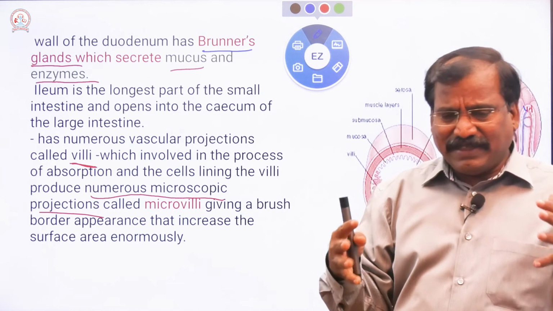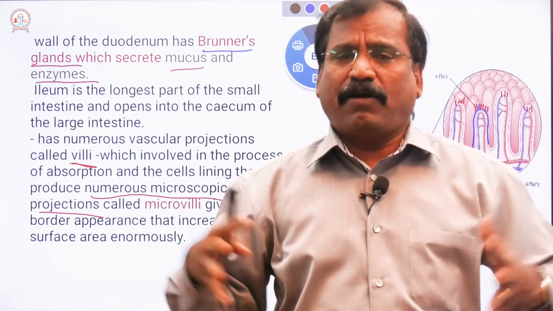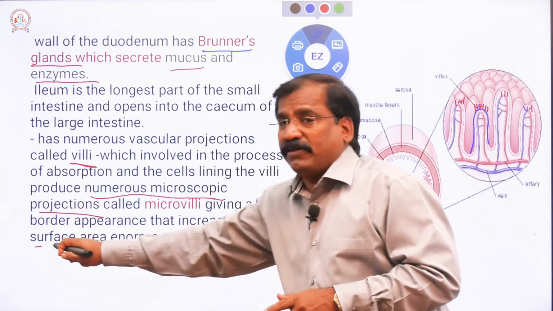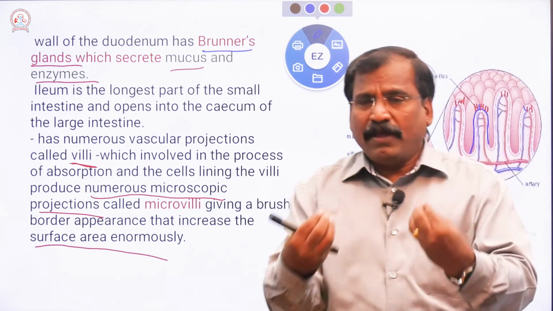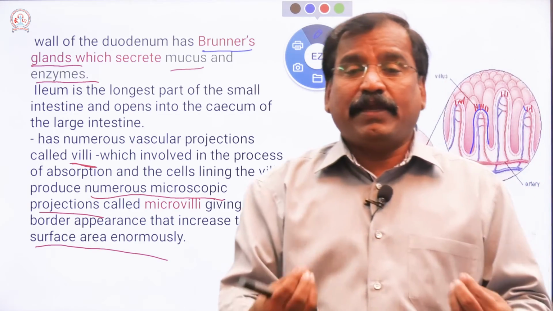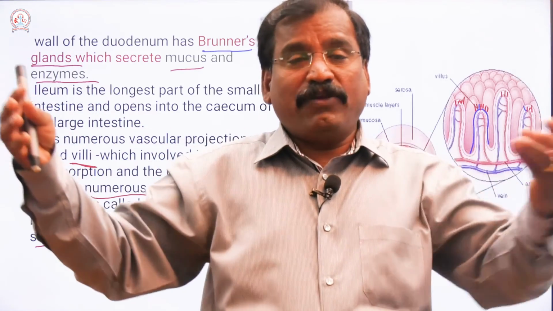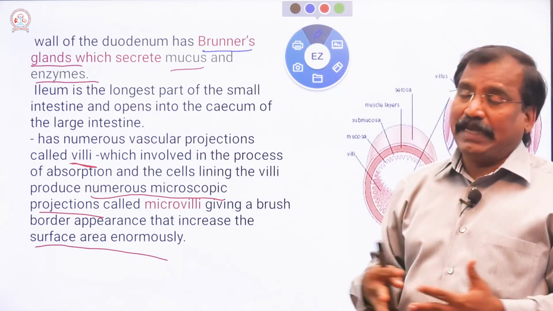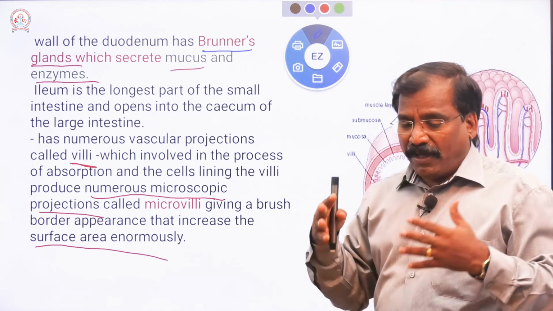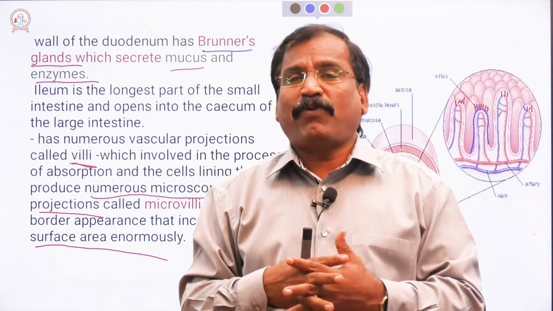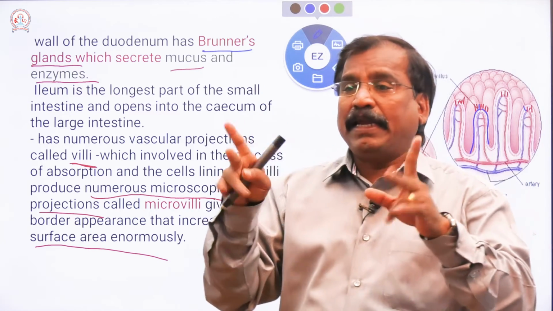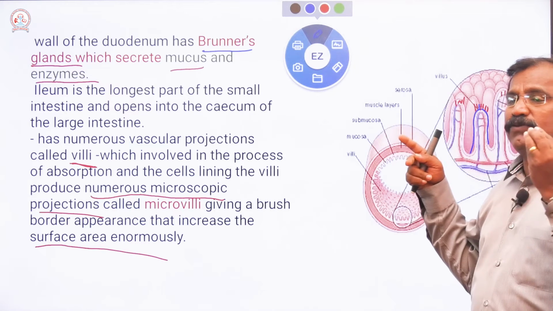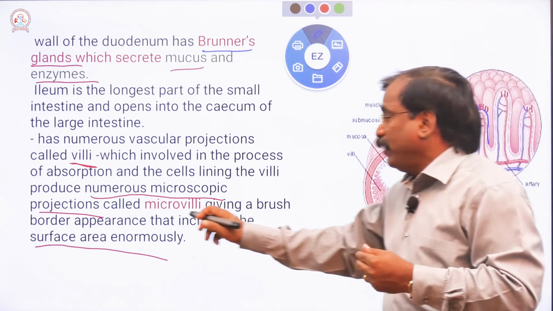Villi increase the surface area of the intestine. In order to absorb food, the area should be greater, and if the area is greater, the rate of absorption is also greater. So to increase the absorption area of the small intestine, it is folded to form the villi, and the tip of the villi has microscopic structures called microvilli.